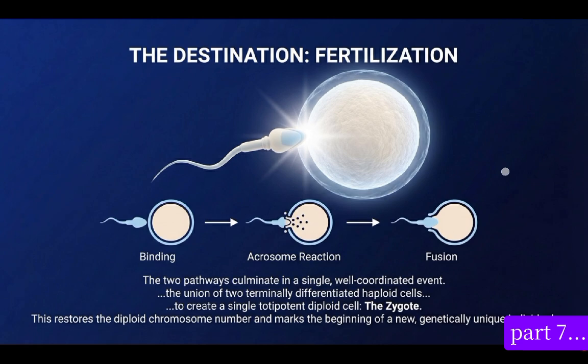For example, they can differentiate to form an embryoblast and trophoblast. The embryoblast will now form the embryo, while the trophoblast will now form the placenta in the future. This restores the diploid chromosome number and marks the beginning of a new and genetically unique individual. So when you fuse sperm and egg together, it leads to the formation of a new individual.